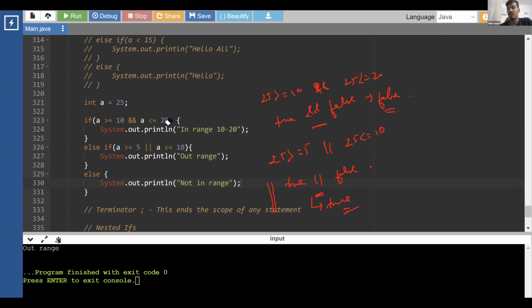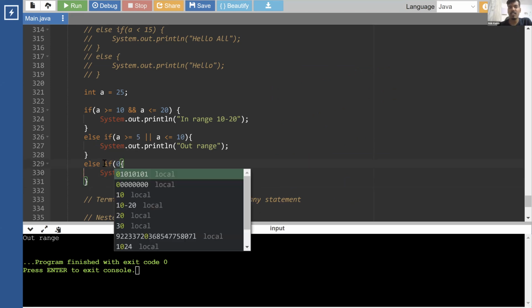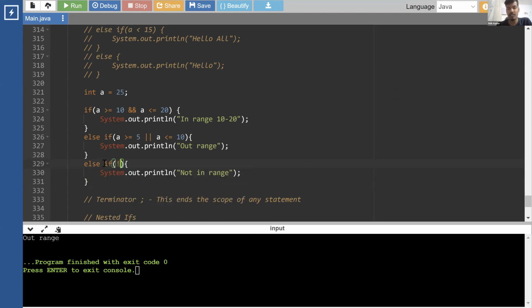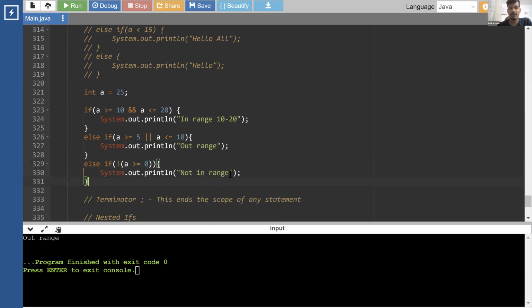So this is how and and or work, where and finds the final result by taking the and of true and false, or true and true, while or simply checks if one of them is true, then it gets true. Now the last one is not. What happens in case of not? Not simply changes whatever the true or false result is into the opposite. So for example, if I write not of a greater than or equal to 0, what does this mean?